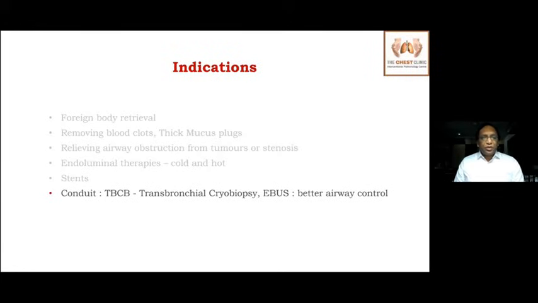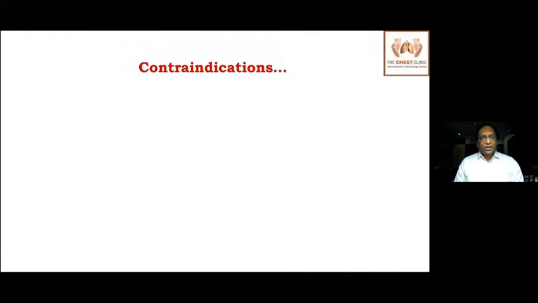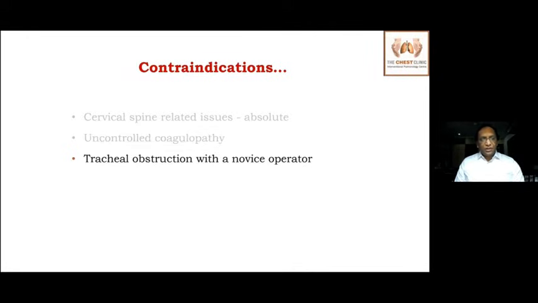And also, rigid bronchoscopy is used as a conduit in many procedures like transbronchial cryolung biopsy or EBUS, because it gives better airway control than with the ET tube when doing a flexible bronchoscopy. So what are the contraindications? The main contraindication would be cervical spine related issues, where you can't do a neck extension. That will be an absolute contraindication. Other relative contraindications will be uncontrolled coagulopathy, and tracheal obstruction with a novice operator.